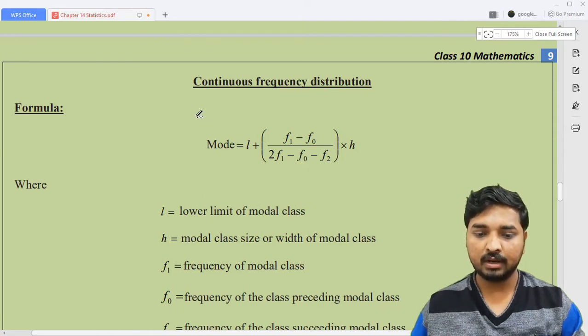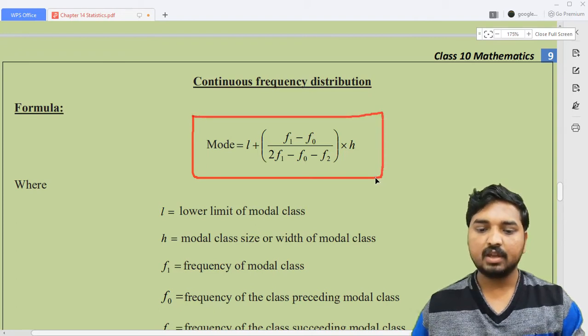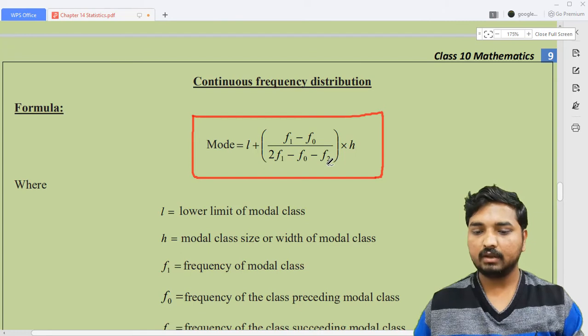This is the formula. Mode is equal to, so remember this one, this is a very important formula. Mode is equal to L plus (F1 minus F0) divided by (2 F1 minus F0 minus F2), into H. Remember how many terms are there? L is there, F1 is there and F0 is there. The same terms F1 and F0, and here a different one, F2, and here it is H.